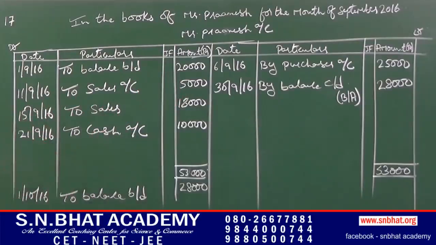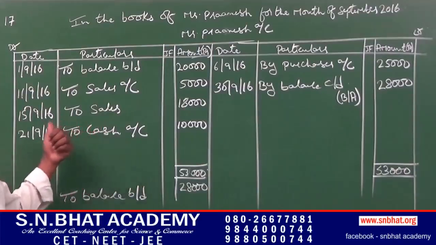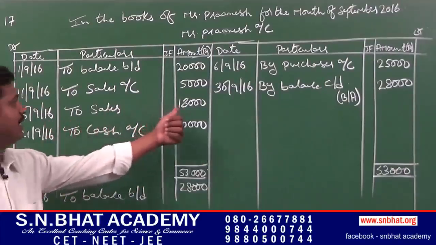On 15th of September, that is goods sold to Pranesh on credit. On credit means that is Pranesh account debit to sales account. In case of Pranesh account, it has to be debited, that is to sales 18,000.